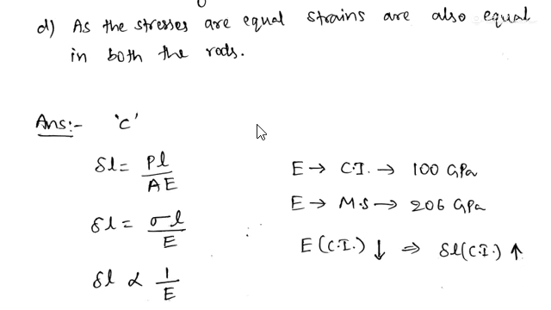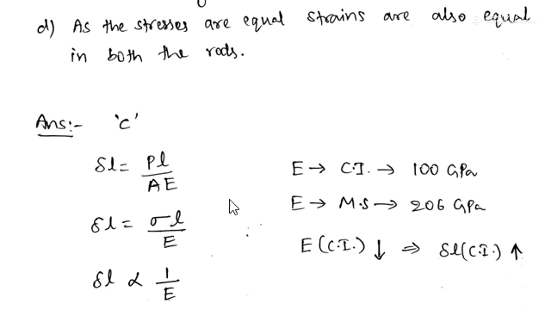So why? Because elongation delta L we can write as PL by AE, where P by A is stress. So stress into length by Young's modulus is the change in the length of the member, delta L. The load is the same, dimensions are the same, and stress is also the same as given.